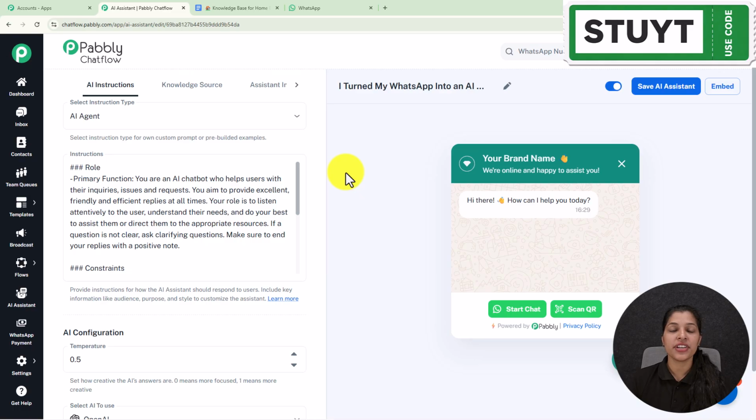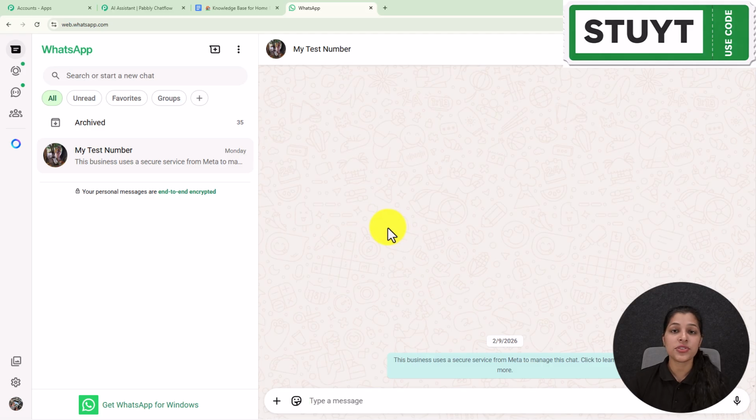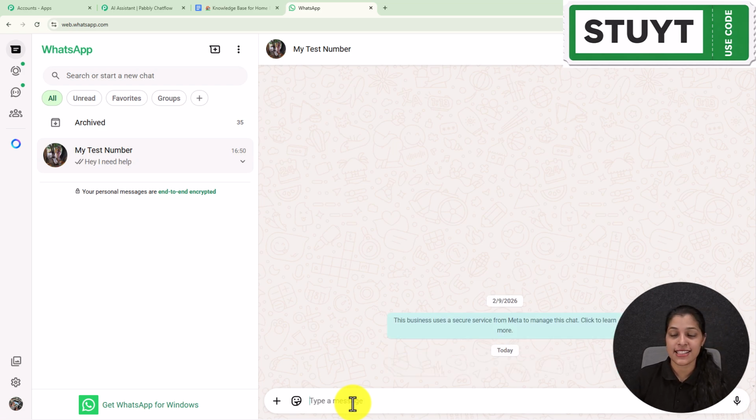Right on my screen, you can see inside Pabbly Chatflow, I have already created this AI assistant. Now let's test it. For that, let's move on to my WhatsApp. Let's say I'm the user or the customer who wants to interact with this business. Here I'm going to send a message to my business number, which is saved here as my test number. I'm going to enter this message, that is, hey, I need help. And this message is going to initiate my AI assistant. Now let's wait for the response of my AI assistant, which will respond to me within a few seconds.